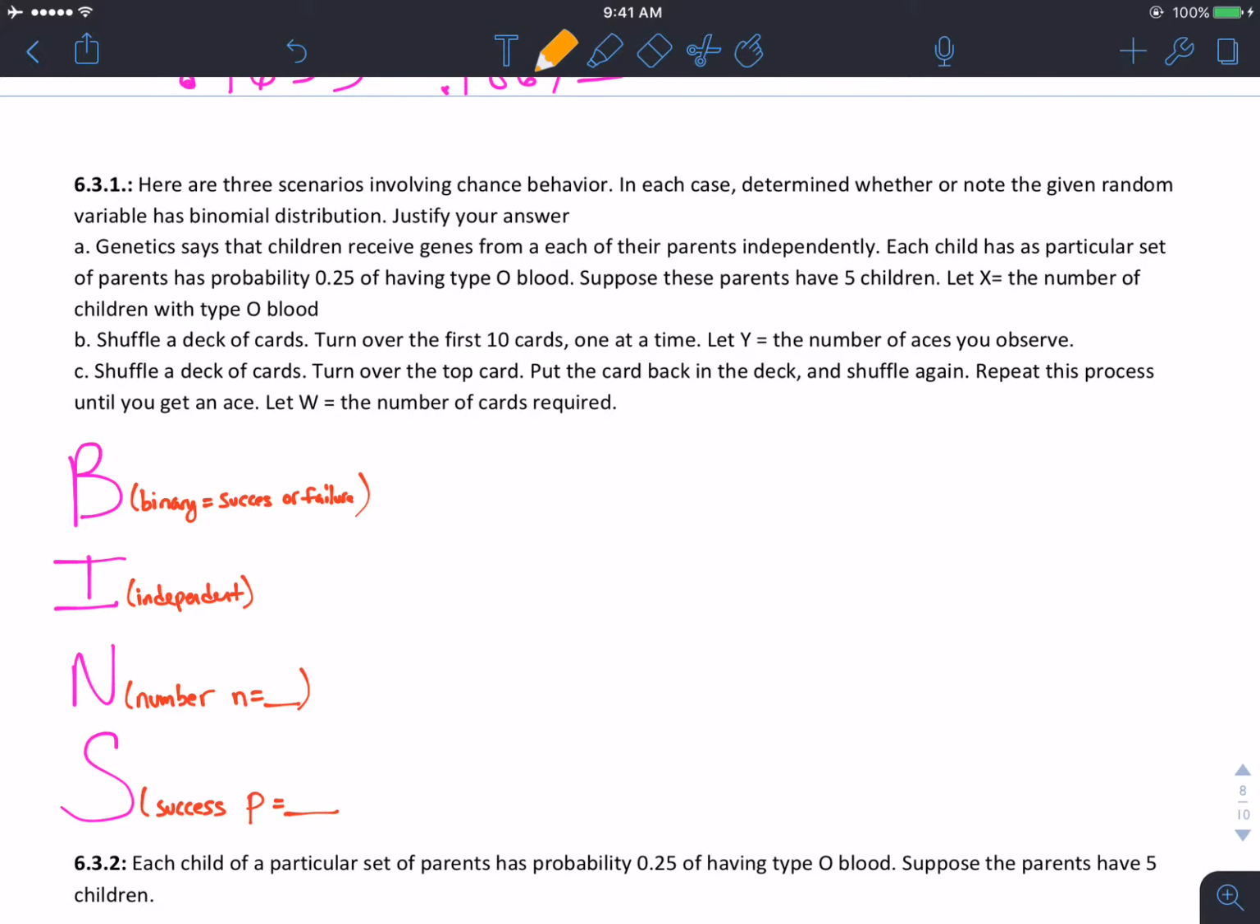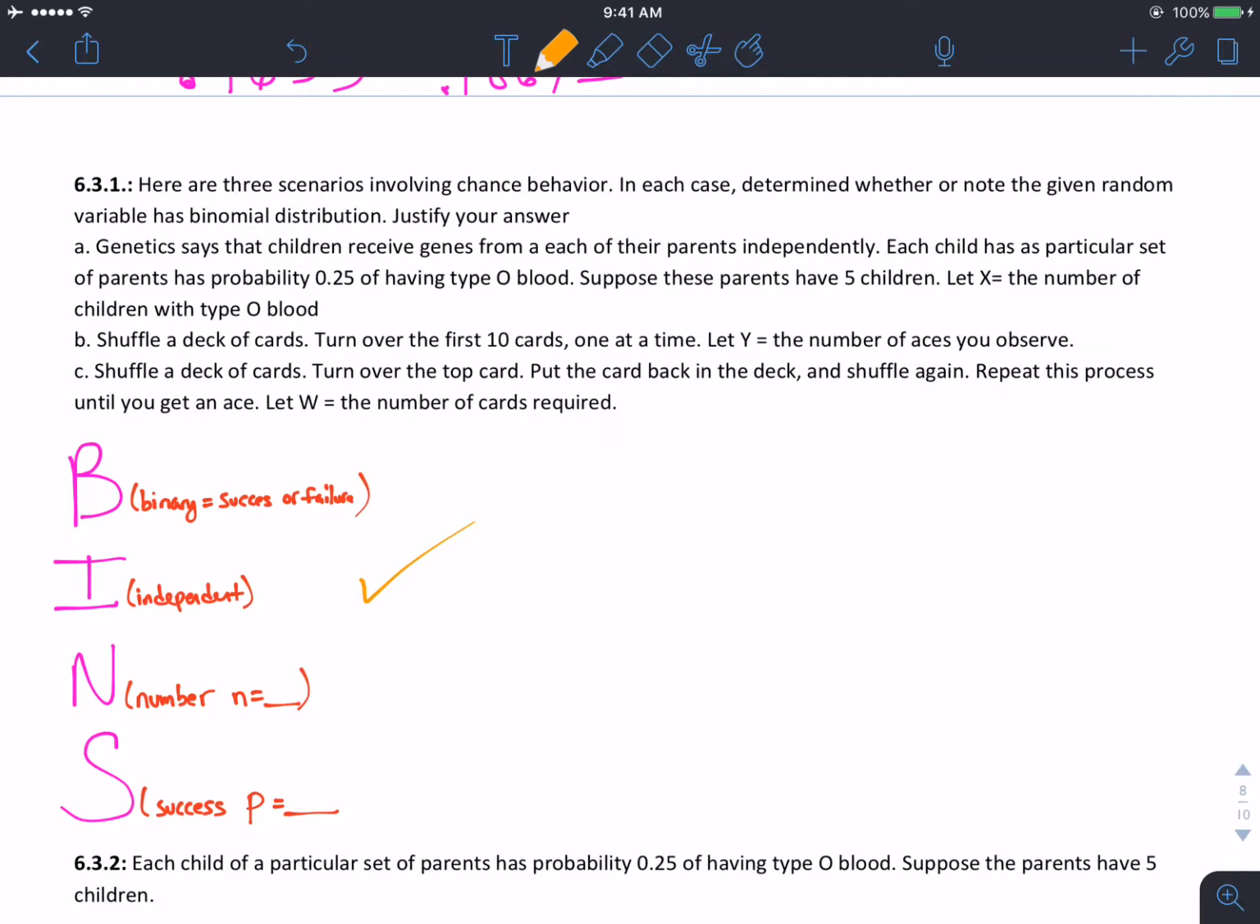We recently talked about these binomial settings, and the way we're going to check to see if it's a binomial distribution is we're always going to use our BINS. If you look at the first one, genetics says that a child receives genes from each parent independently. Right away, the problem says independently, so I'm going to go ahead and check that off.